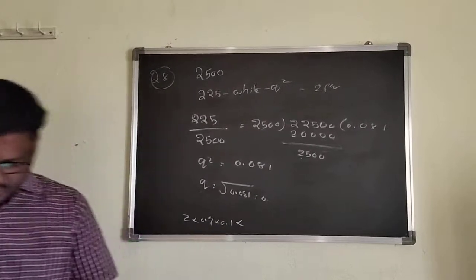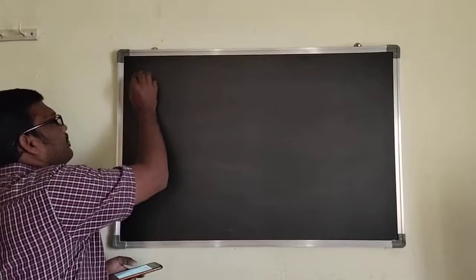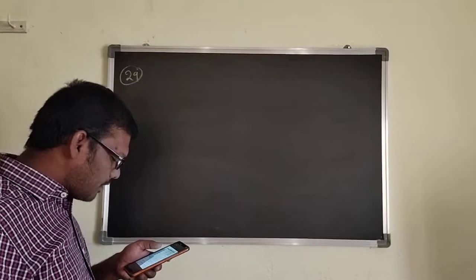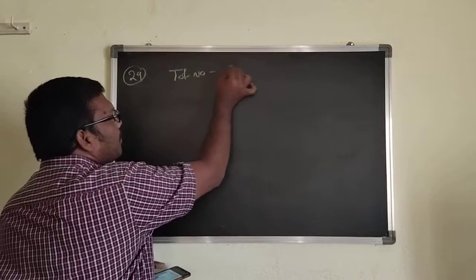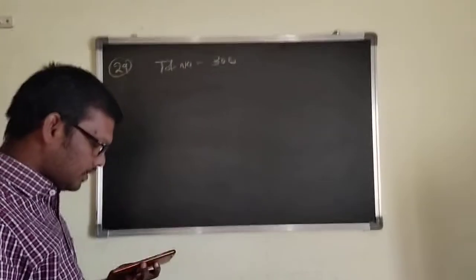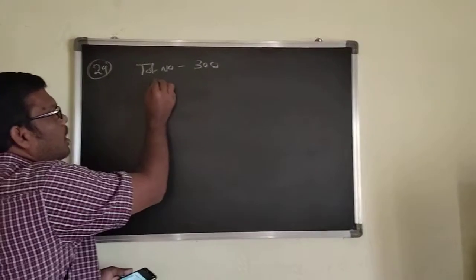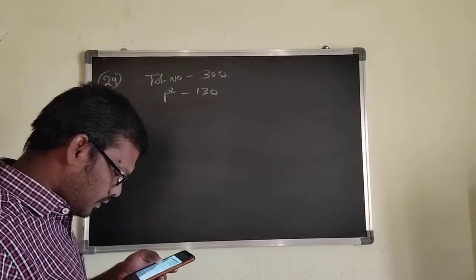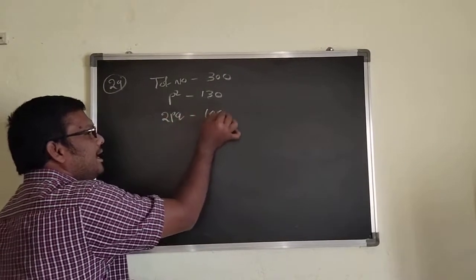And then another. Now if you observe question number 29. In a diploid population of 300, means total number of individuals in a population is 300, and homozygous dominant p square equal to 130 and heterozygous 2pq, heterozygous is 100.